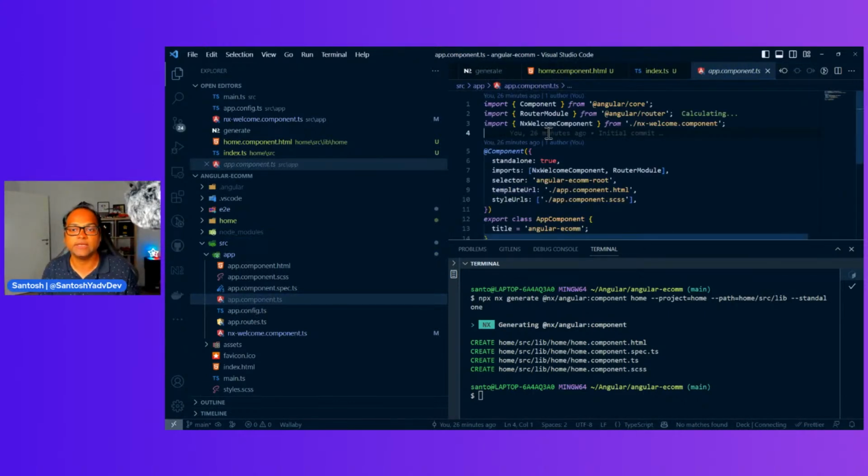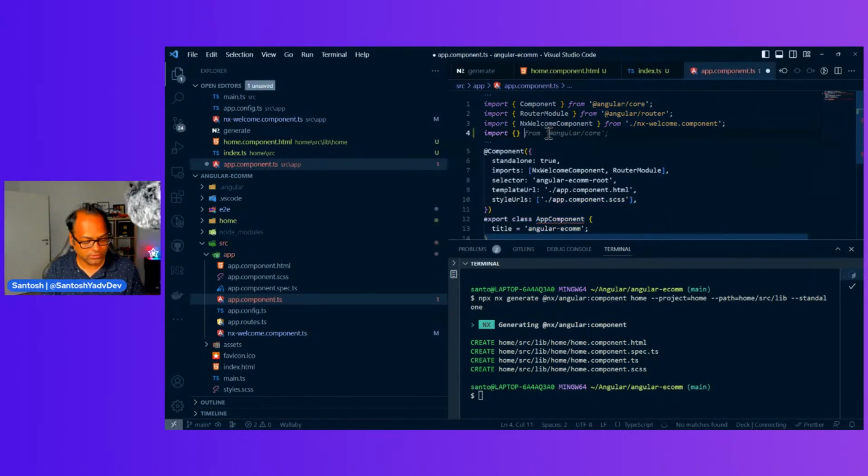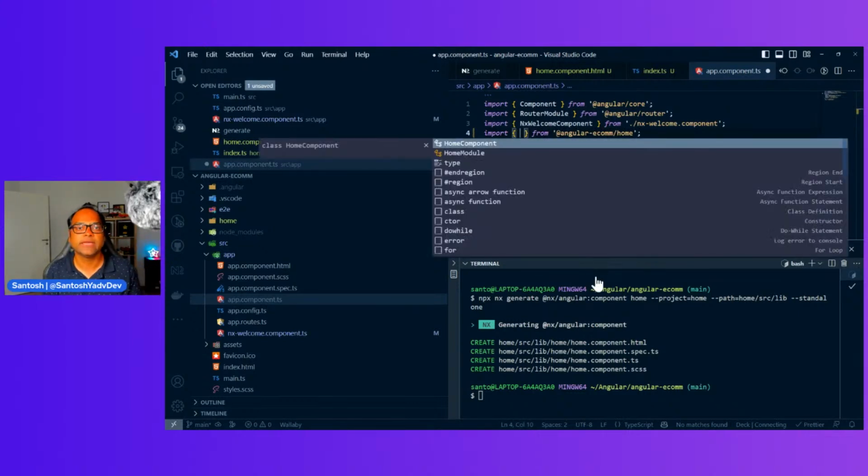This is a component, right? In case you have already used components, not the standalone, in older ways where we used to define Angular modules, this is how we do it now. We say import from my library. My library is available here, and what am I exporting from this library? You can press Control Spacebar and it will give you all the APIs, all the components and directives from this library which are available here.